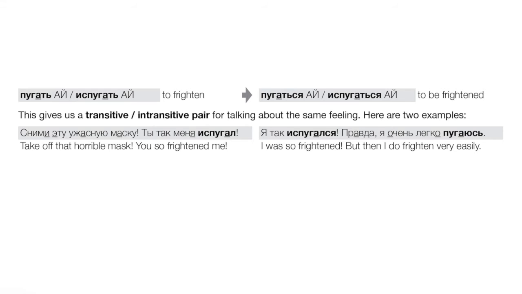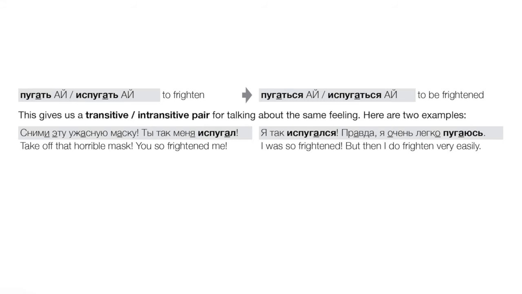Okay, now it's an active, so let's now make it passive. Я так испугался. Right? I was frightened. I got frightened. I was frightened. Правда, я очень легко пугаюсь. But I am frightened very easily, right? Passive. I get frightened. I am frightened.